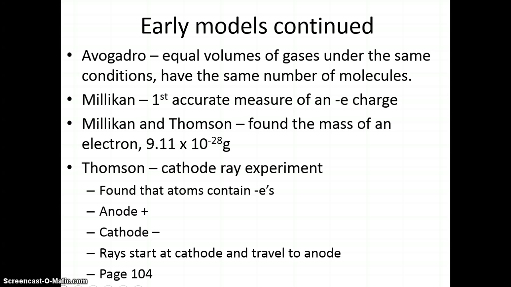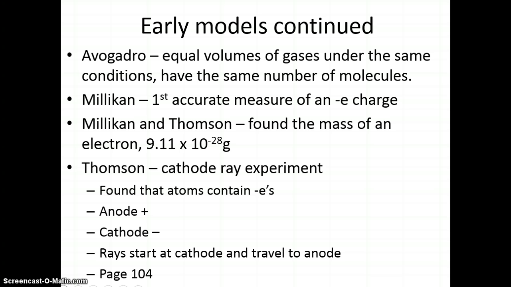There was a guy named Millikan, and he was the first one to accurately measure the electron charge. Millikan worked with Thomson, and they found the mass of an electron, 9.11 times 10 to the negative 28 grams. Very, very small mass there. And Thomson did his famous cathode ray experiment, and from his experiment they found out that atoms contain electrons. Then Millikan did his experiment and found the charge of the electron, and then Millikan and Thomson worked together and got the mass of that electron.